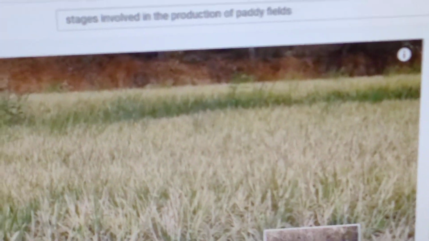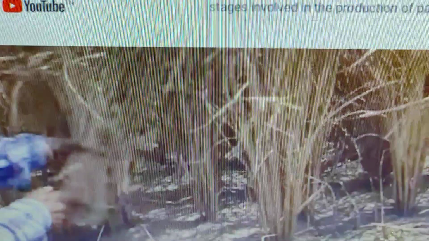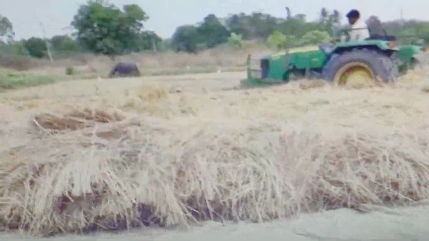Maturation stage. Once the grain maturation stage is in, the crop is ready for harvesting. Let us now see the harvesting stage in the field. Harvesting is the process of collecting the mature rice crop from the field, of seeds from the stacks.